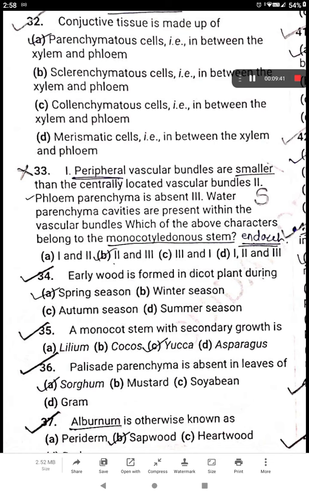I'll repeat it again. The first statement says that peripheral vascular bundles are smaller than the centrally located vascular bundles. The second says phloem parenchyma is absent. The third says water parenchyma cavities are present within the vascular bundle. Which of the above characters belong to the monocotyledon? All these statements belong to the monocotyledonous stem.